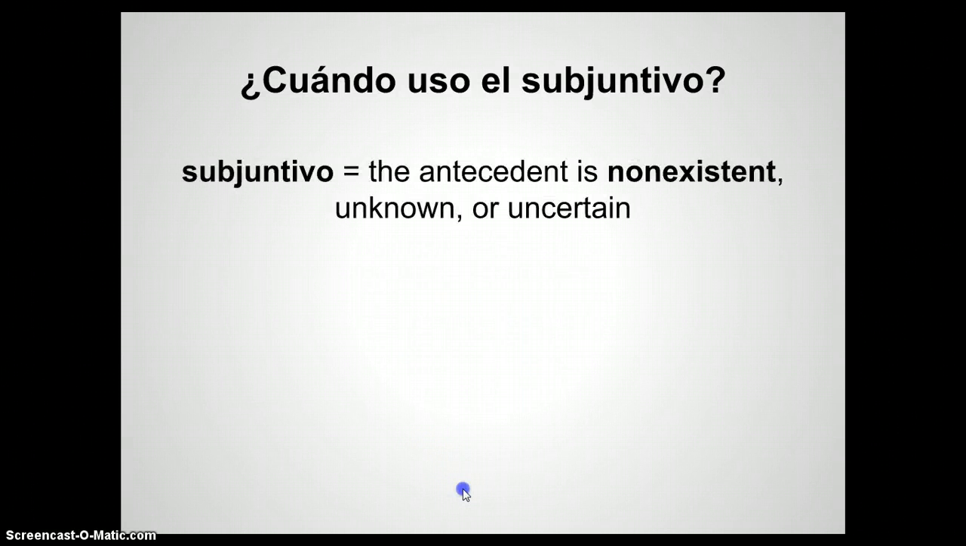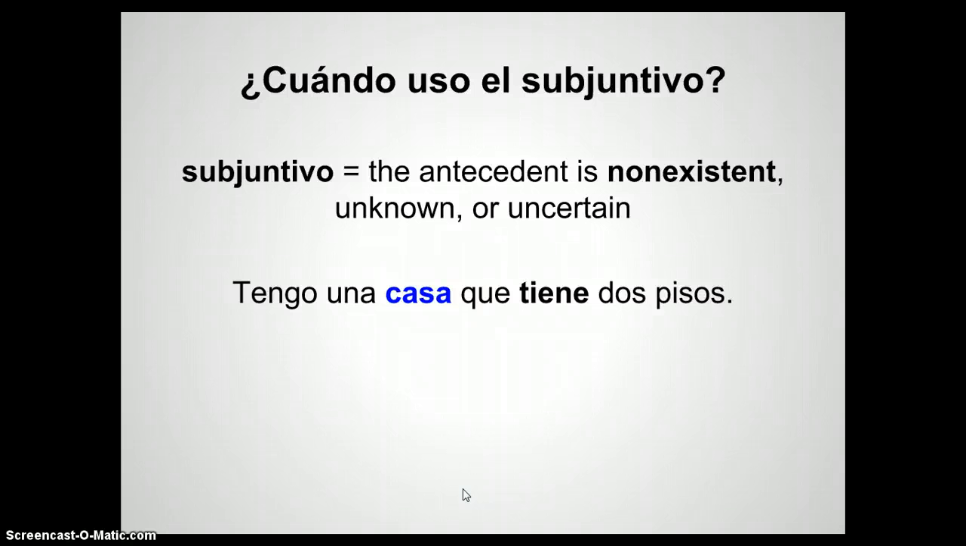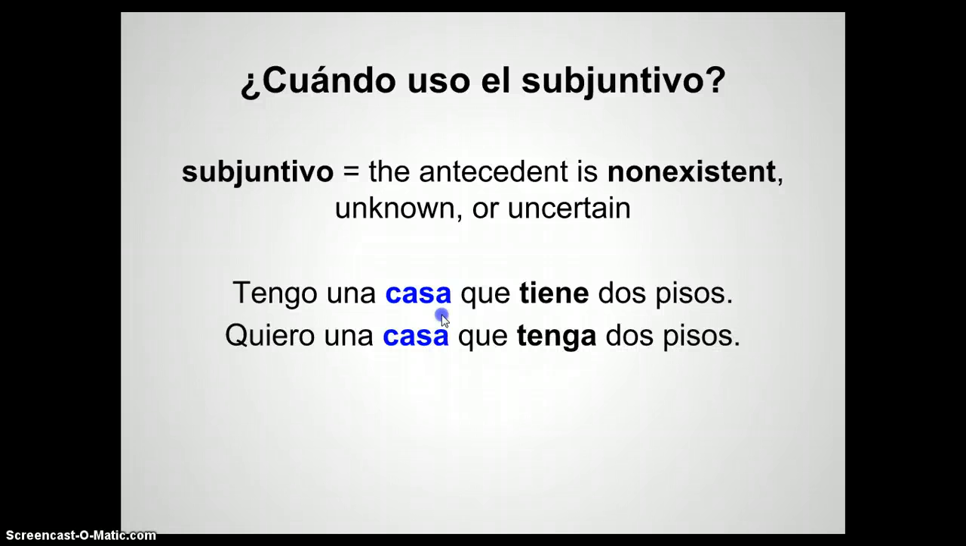Más ejemplos. Tengo una casa que tiene 2 pisos. I have a house that has 2 floors. We know which house this is. It's our house, or my house. Versus quiero una casa que tenga 2 pisos. I want a house that has 2 floors. Now, do we know which house this is? No, we just want one. So we use the subjunctive.